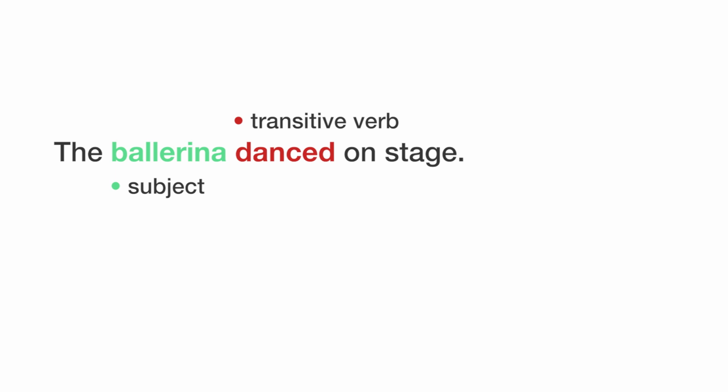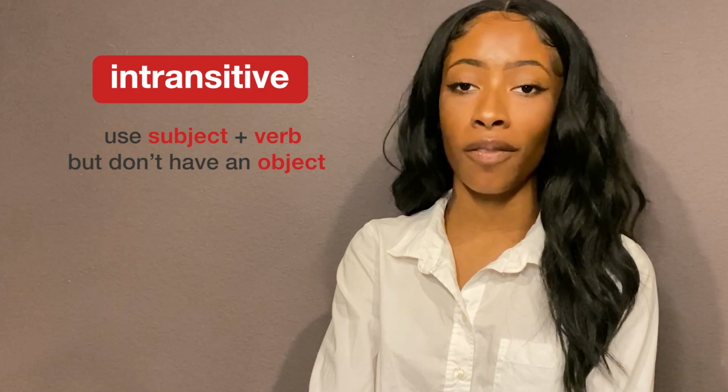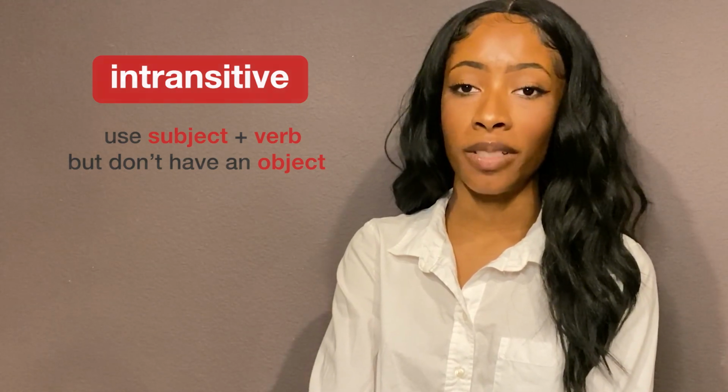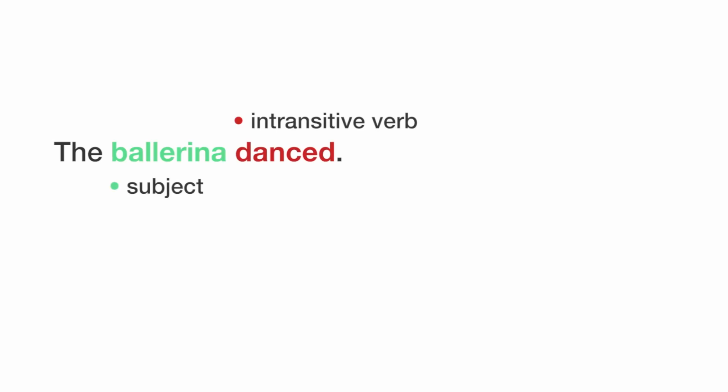Notice how in the transitive verb sentence, there was an object after the verb. The ballerina danced on stage. The object is stage. Intransitive verbs use a subject and a verb, but do not take an object. In this same example, we've gotten rid of the object on stage. So the complete sentence is, the ballerina danced. This verb is intransitive because it did not take an object.